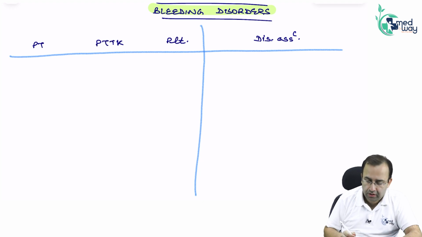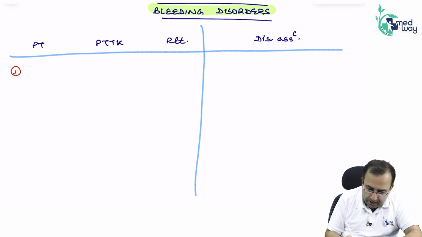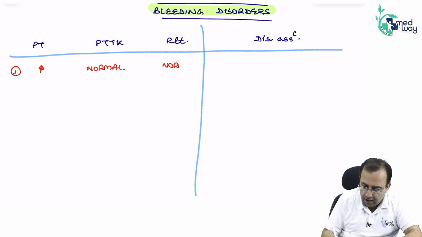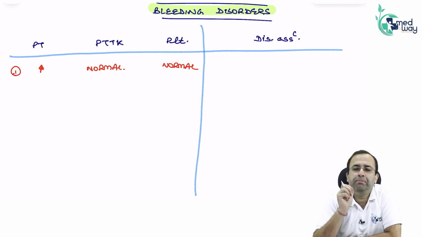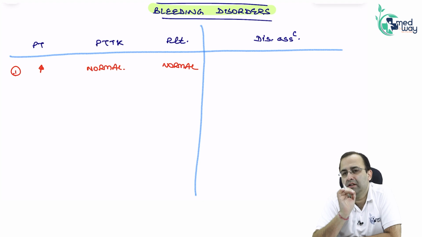Starting with the first one: PT is increased, PTTK is normal, platelet count is normal. Answer: isolated elevation of PT. Only PT is increasing.